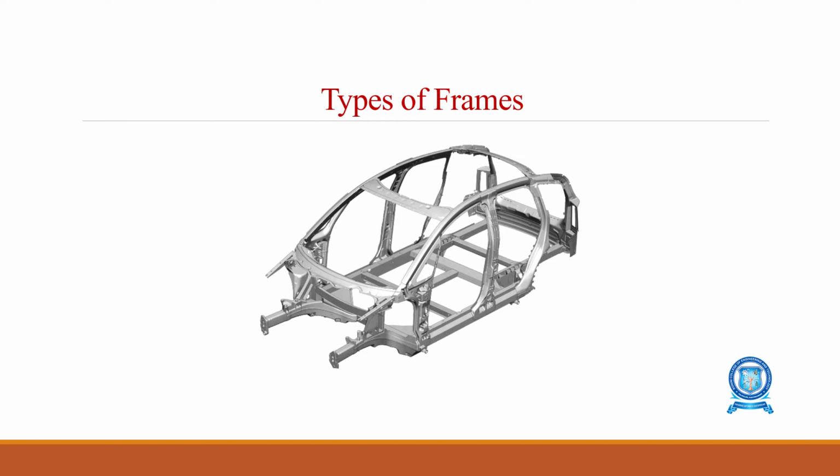You can see this is the frame, the rigid base structure. Here you see there are no wheels, no engines, no seats, no doors. We only have provisions. The frame gives the structure. Frames are majorly classified into three different types: conventional, semi-integrated and integrated frames.